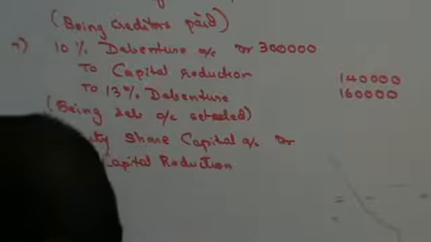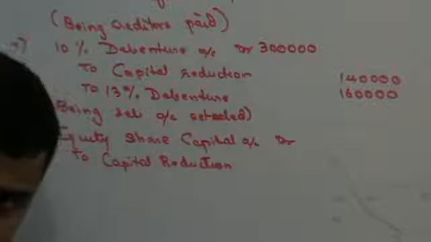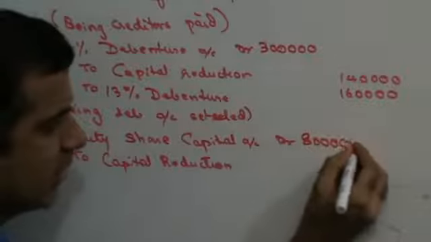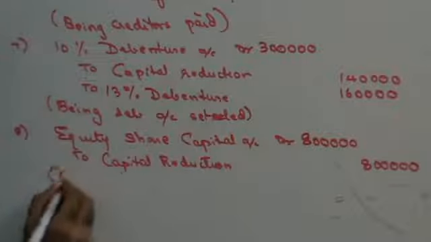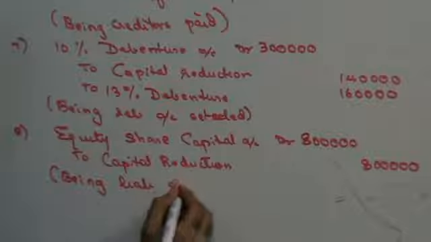Right? 8 rupees. How many shares do I have? I have 1 lakh shares. 8 rupees on 1 lakh shares, 8 lakhs. Being liability revalued.